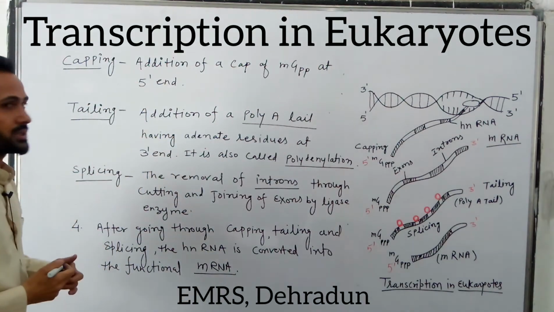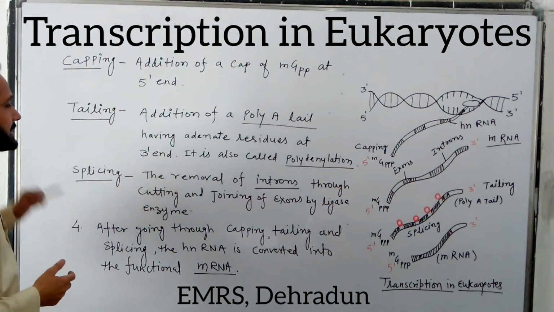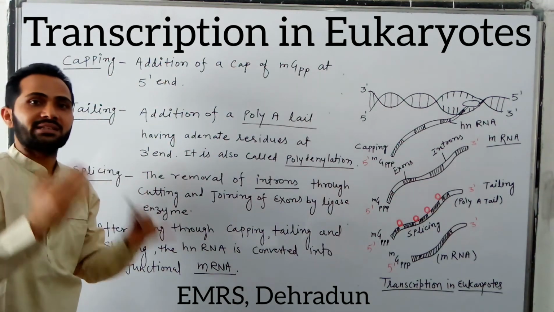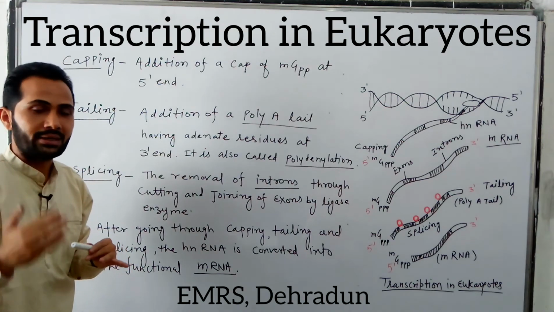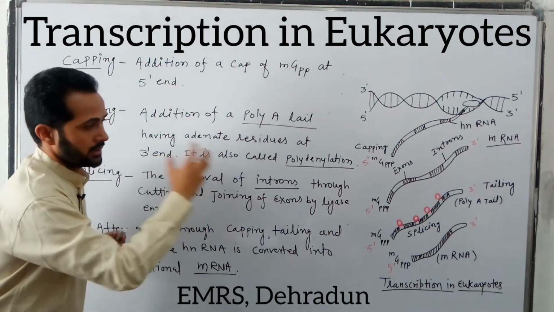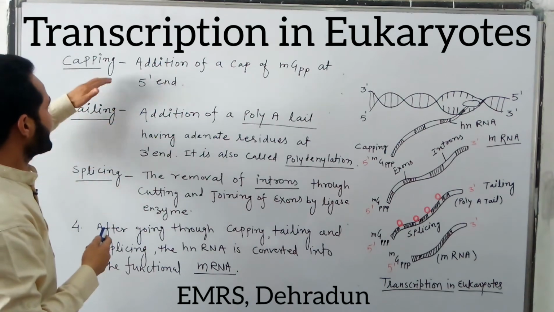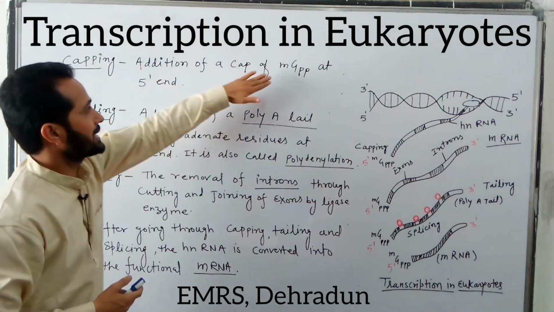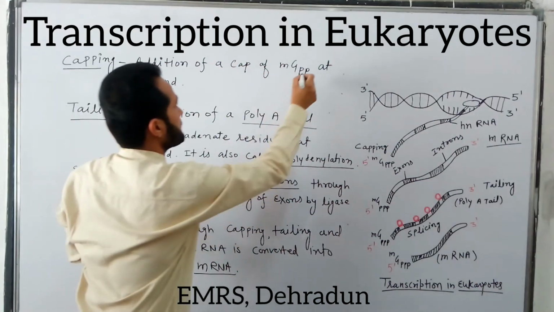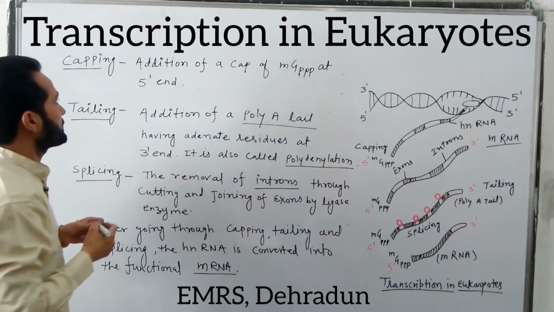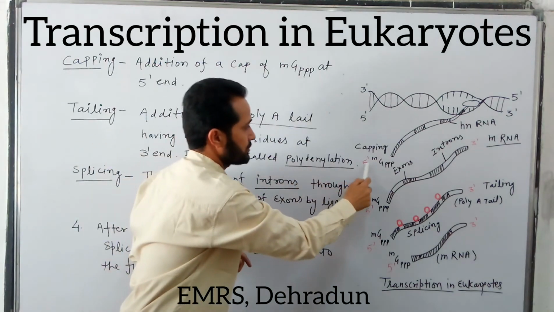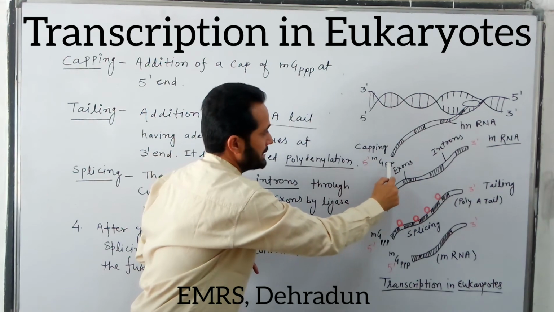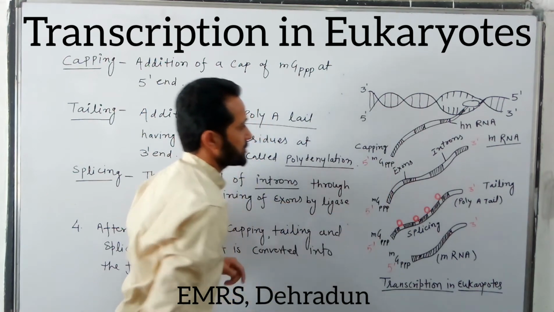These are the 3 post-transcriptional processes: capping, tailing, and splicing. After going through these 3 processes, the hnRNA, heterogeneous nuclear RNA, is converted into the functional mRNA. So what are these processes? Capping is what? It is the addition of a cap of methyl guanosine triphosphate at the 5' end. As you can see, at this 5' end of this hnRNA, a cap of methyl guanosine triphosphate is added.